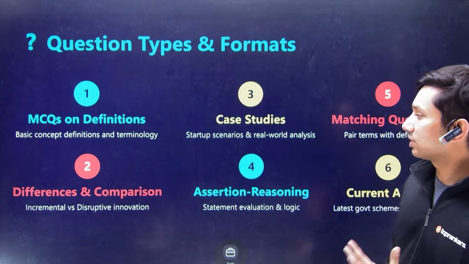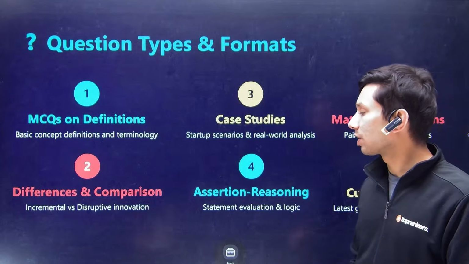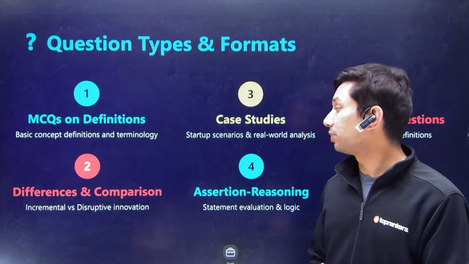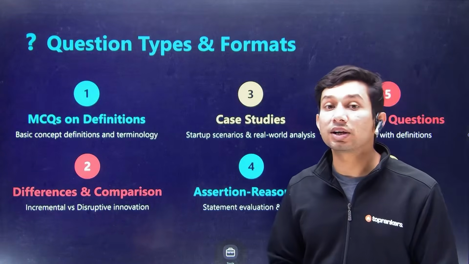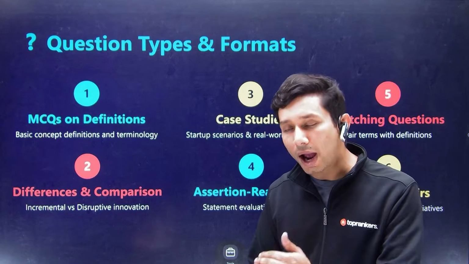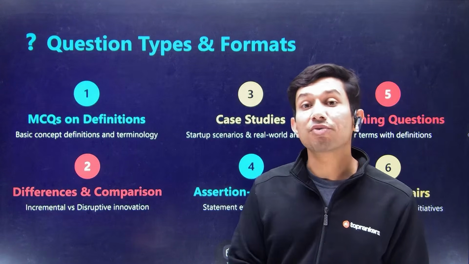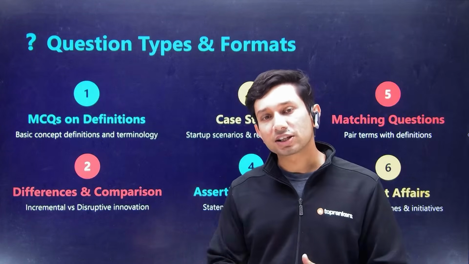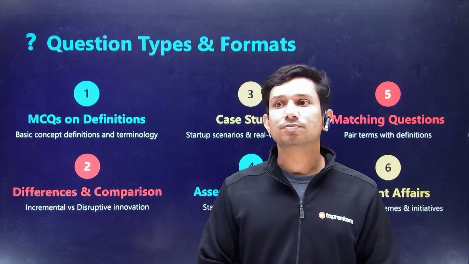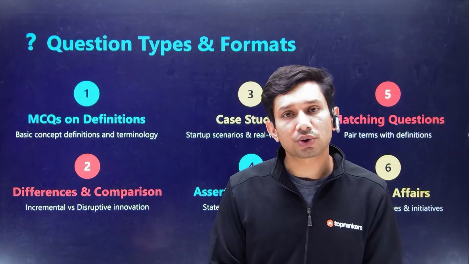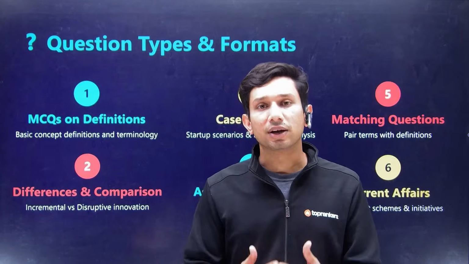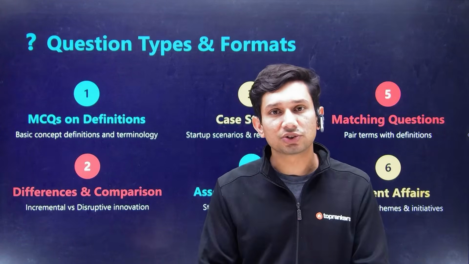Then comes the difference and comparison piece. For example, innovation could be incremental or innovation could be disruptive. Incremental innovation builds on things that already exist. It uses everything that has been built so far and builds on top of it. So, for example, Swiggy leverages the fact that restaurants are already doing a lot of delivery. It just builds on that network and makes it better without disrupting the delivery market in general.